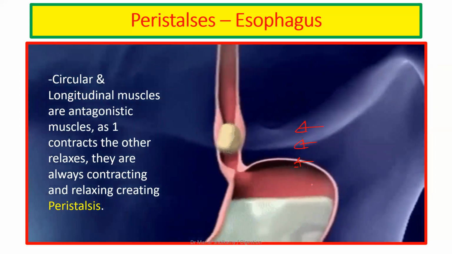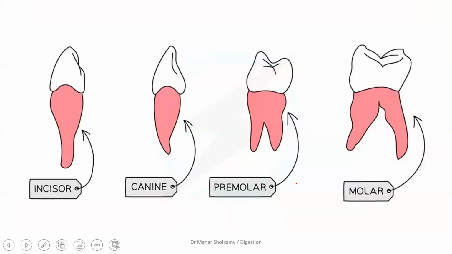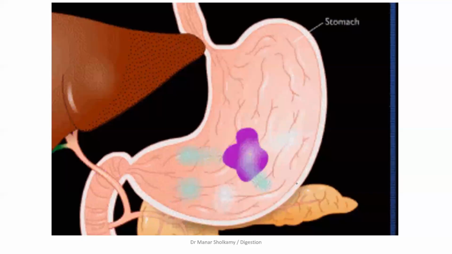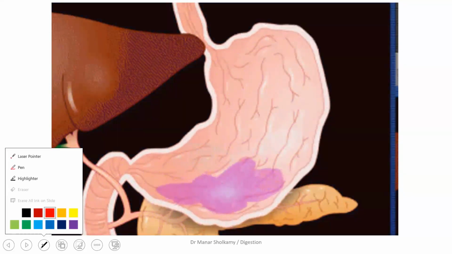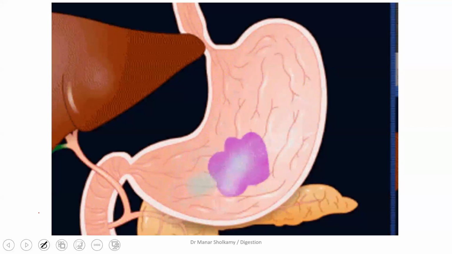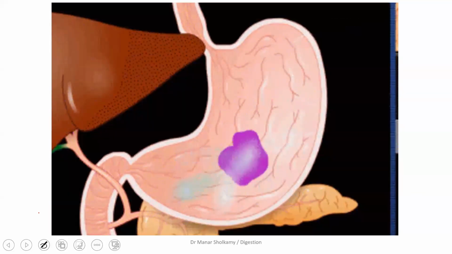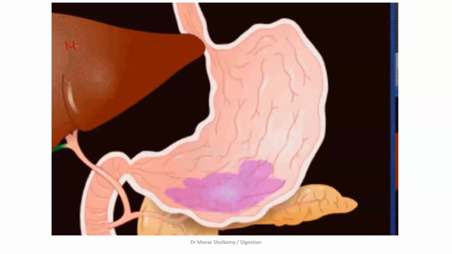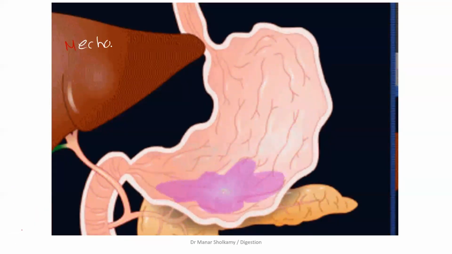And then it will push it to go to which organ? The stomach. So now we have the stomach next. We will talk about the stomach. How does the stomach help in digestion? The stomach contains gastric juices. But we want to answer this question in order. The stomach will do both mechanical digestion and chemical digestion. In mechanical digestion, what does it do? The churning of the stomach.